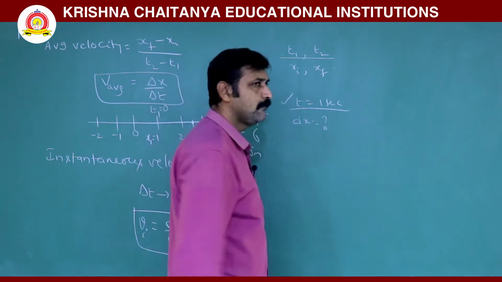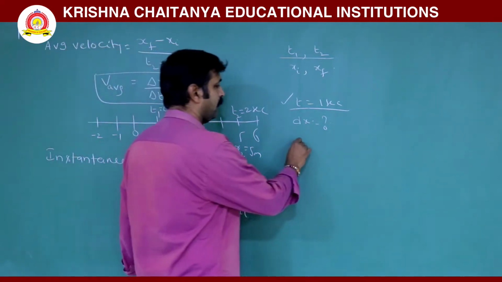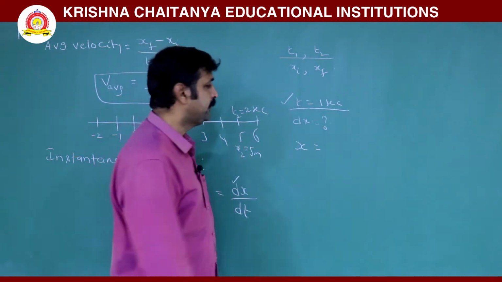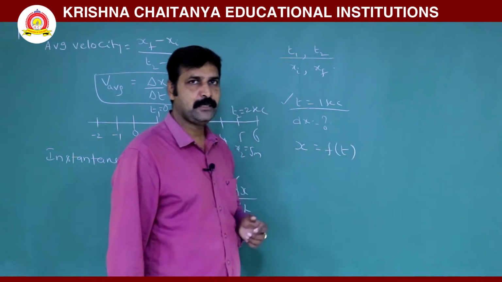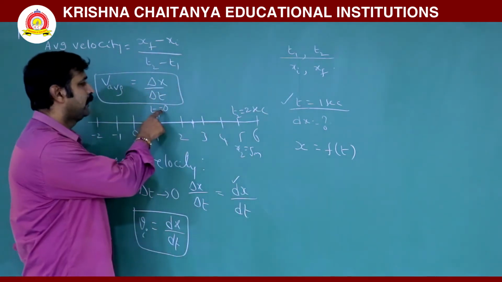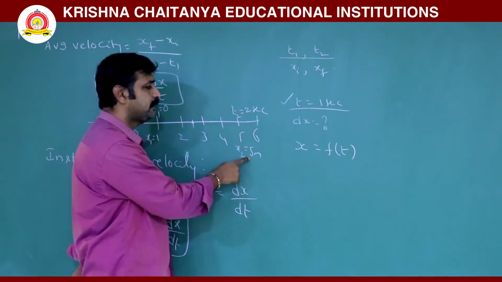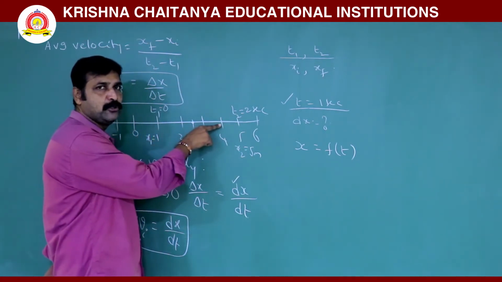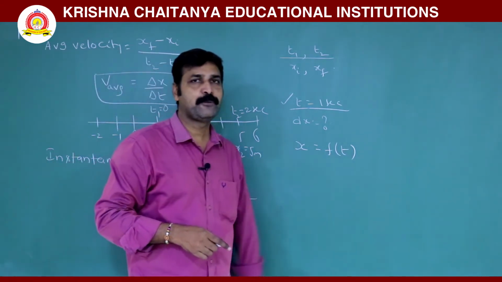Here, in order to calculate instantaneous velocity, the position continuously changes with time, meaning position is a function of time. Definitely when the body is in motion, with respect to time, position continuously changes. As you observe here, at 0 seconds it started from 1 meter, and at 2 seconds it reaches 5 meter. So from 0 to 2 seconds the body is continuously in motion, that means its position continuously changes. That means the position is a function of time.